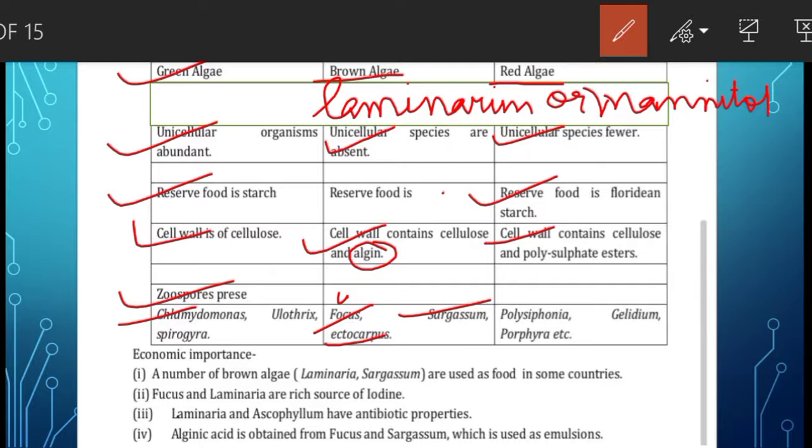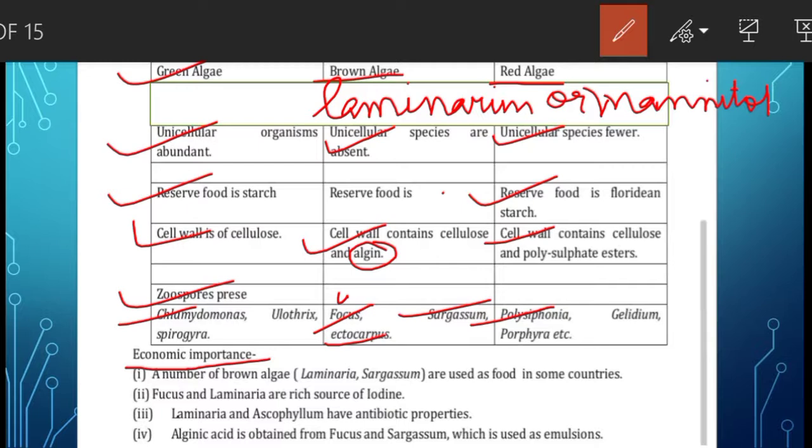Vegetative reproduction occurs by fragmentation. Asexual reproduction occurs by non-motile spores. If we talk of the life cycle, then the life cycle has 2 or more phases. Examples of Rhodophyceae are Polysiphonia, Gelidium, Porphyra, etc.